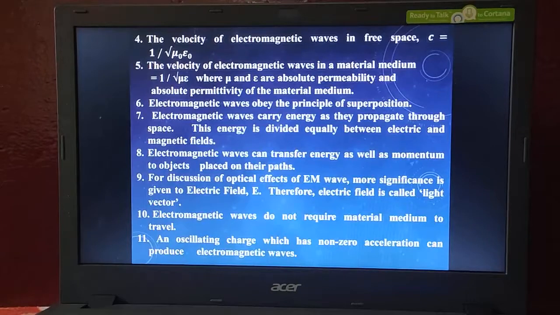Okay. Here are some other electromagnetic wave properties. Electromagnetic waves carry energy as they propagate through space.